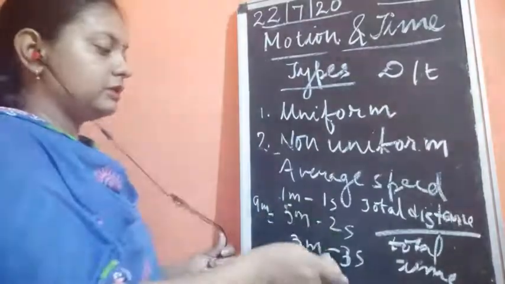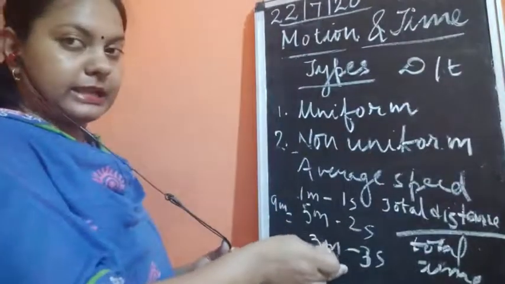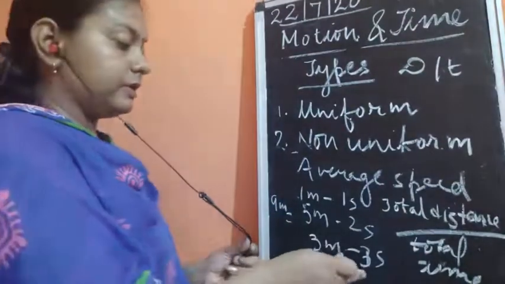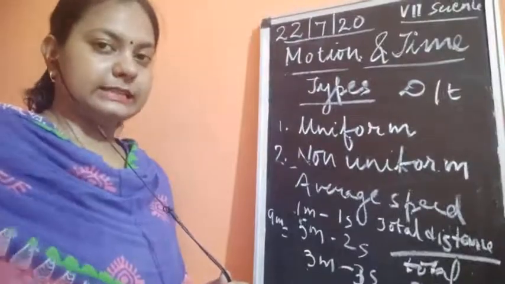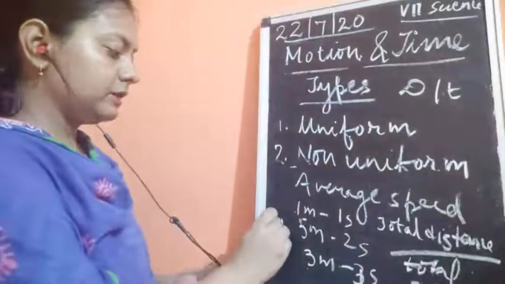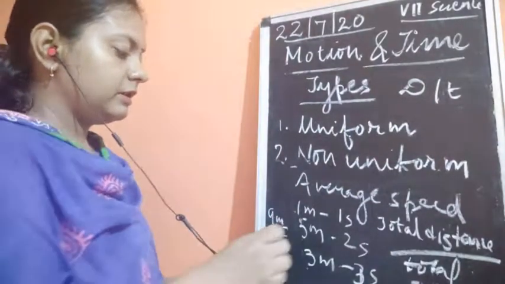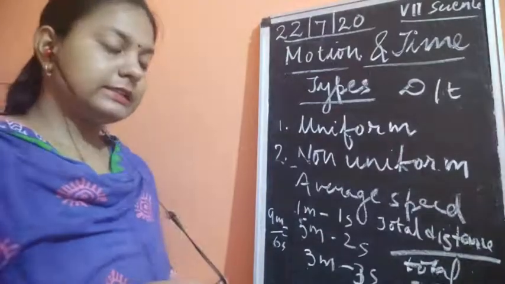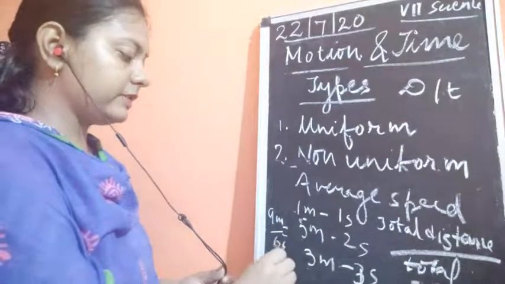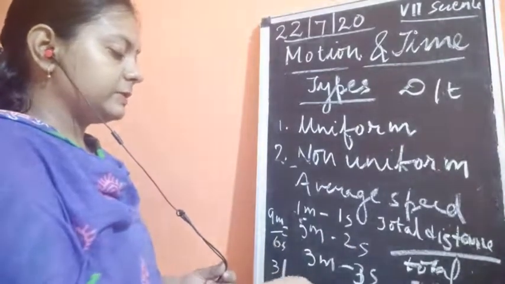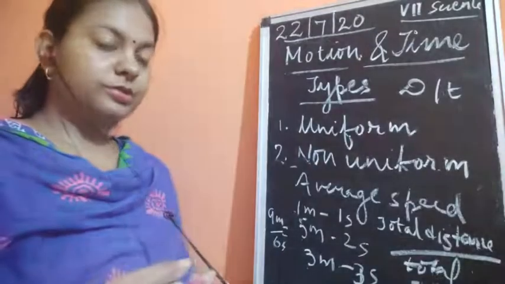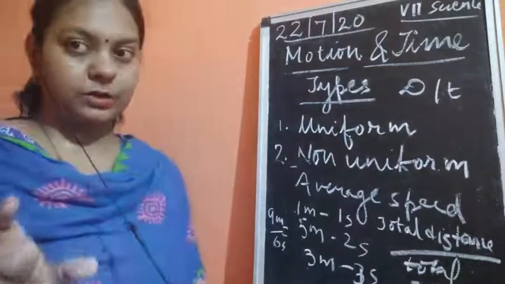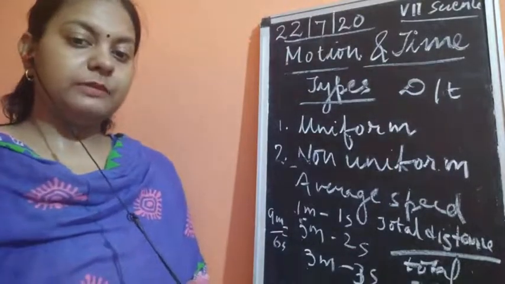And what about the seconds? How many seconds is it? 1 plus 2 is 3, plus 3 is 6 seconds. So 9 meters in 6 seconds. What would be the answer? The average speed is 1 point something, the answer would come. So the average speed is about 1.5 meter per second.